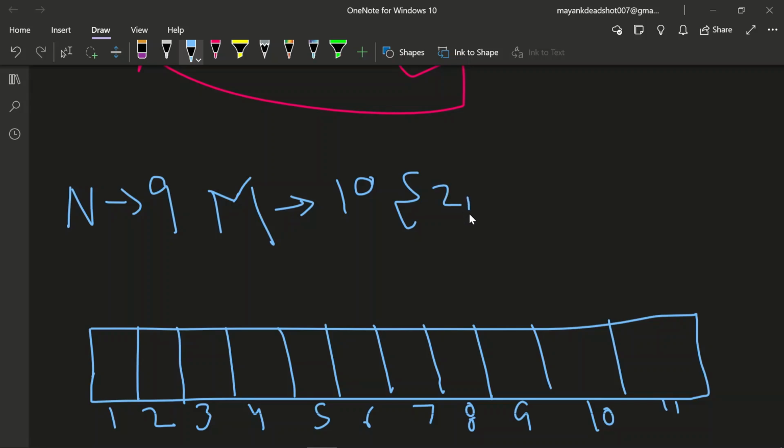These are 2 2 5 5 5 8 8 9 10. Okay, these are the numbers given.